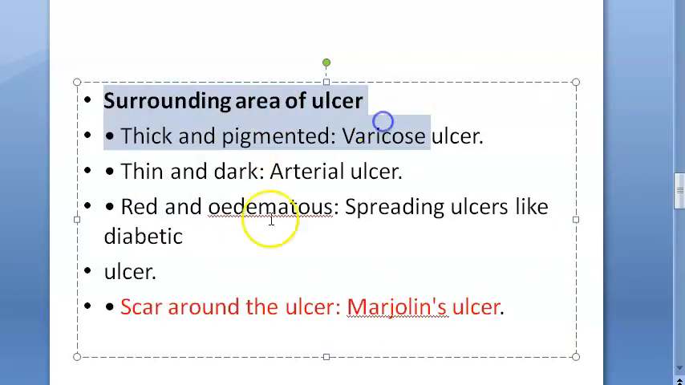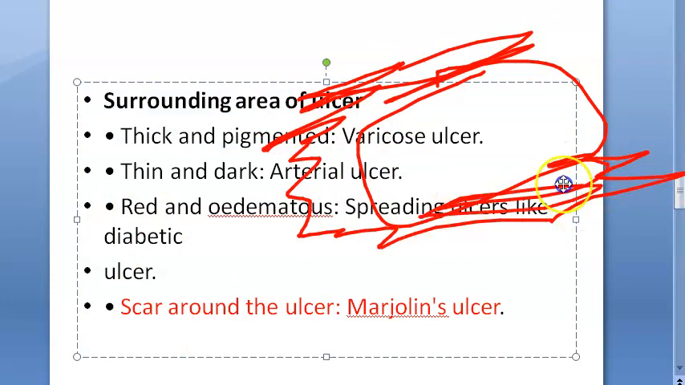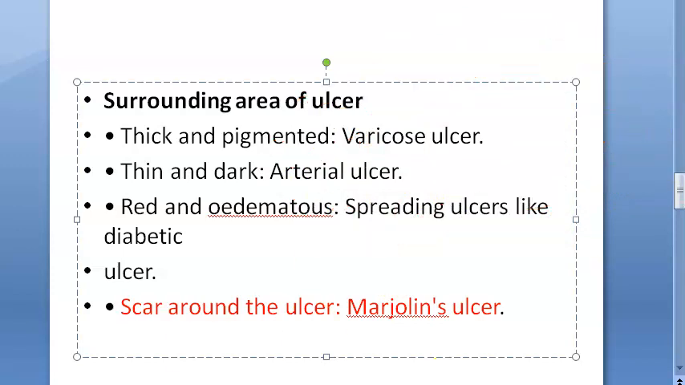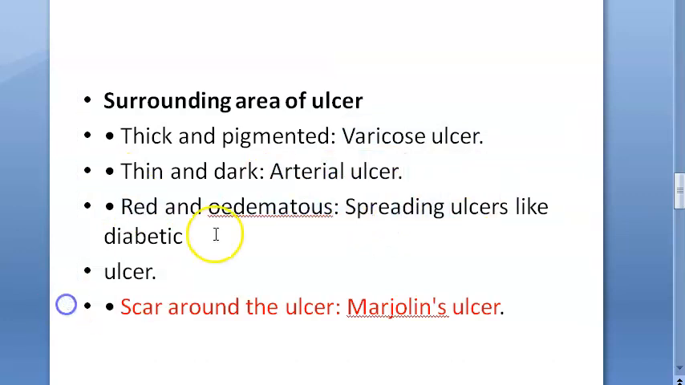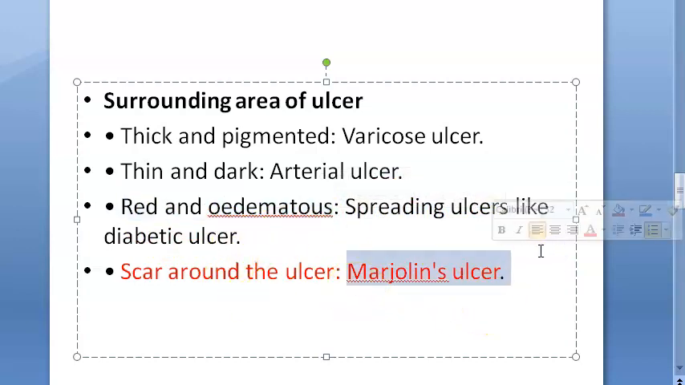Very good. Now, if you see an ulcer and around that ulcer you have a scar, what kind of ulcer is this? Marjolin's ulcer. Very good. Normally if there is an ulcer and around it there is some pigmentation, you know it's the hemosiderin deposit, etc. And if the skin is thick, then you know it could be a varicose ulcer. If there's an ulcer and around it the skin is thin, you know it is an arterial ulcer. Now, let us say there is a diabetic ulcer. How do you know it's a diabetic ulcer? Because around this ulcer there will be spreading, and it will be red and edematous. Then you know it is a diabetic ulcer. How do you know it's a Marjolin's ulcer when you look at somebody's ulcer? Because around it you can see a scar around the ulcer.